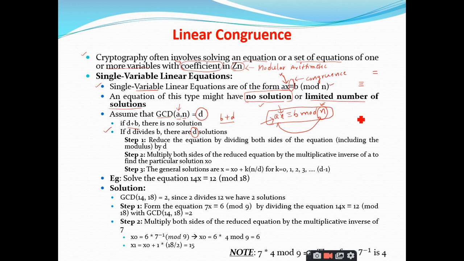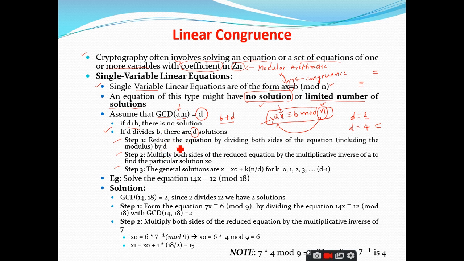For example, if I have the d value as 2, how many solutions do I have? 2 solutions. If the value of d is equal to 4, how many solutions do I have? 4 solutions. Like that, the number of solutions is identified by finding the GCD of a comma n, and if the GCD divides the b value, then we have d number of solutions. And these are the steps to find the solution for x.